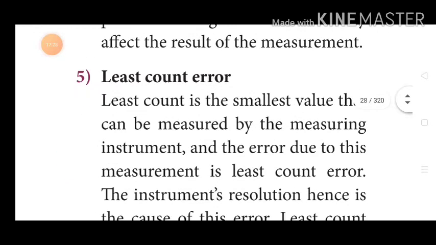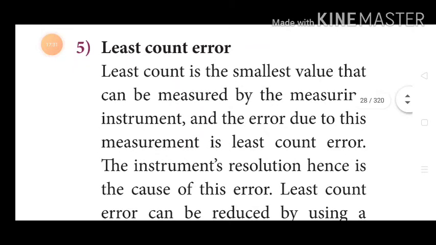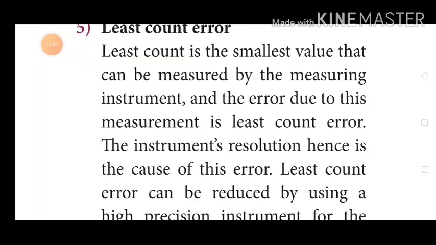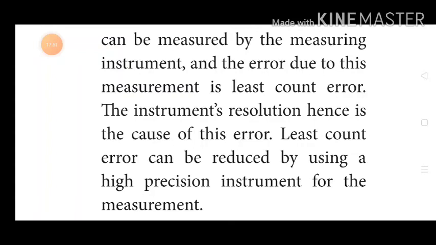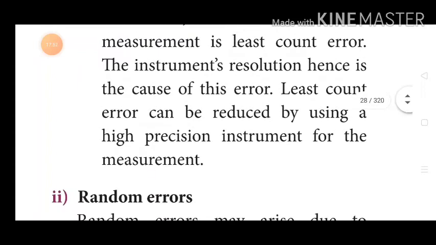Least count error. Least count error is the smallest value that can be measured by the measuring instrument, and the error due to this measurement is least count error. The instrument's resolution hence is the cause of this error. Least count error can be reduced by using a high precision instrument for the measurement.